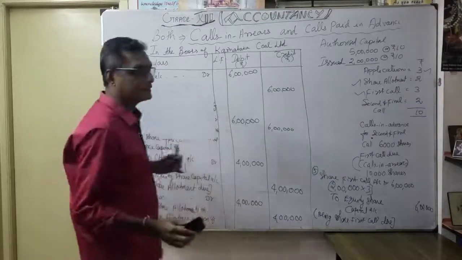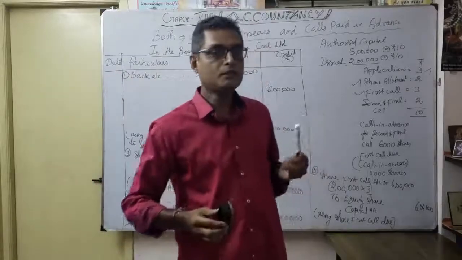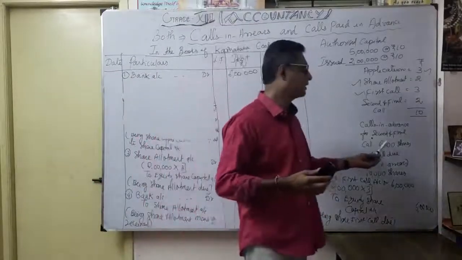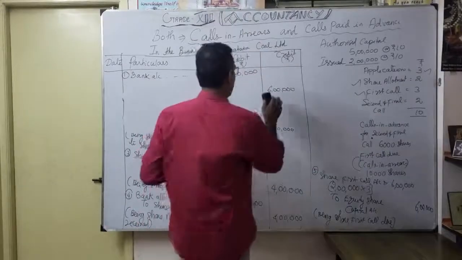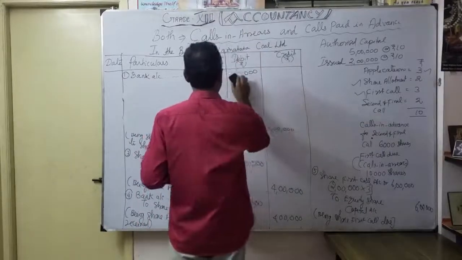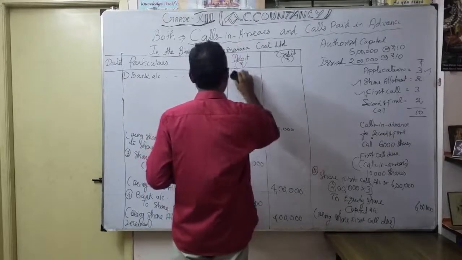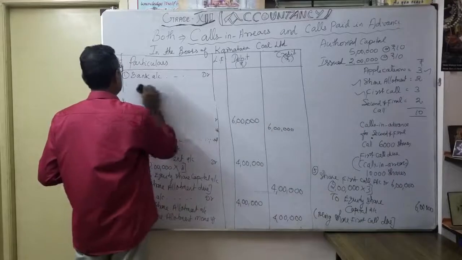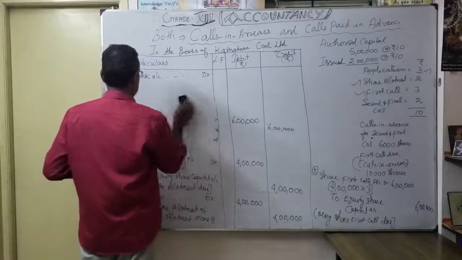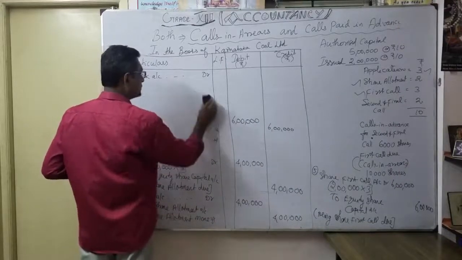But simultaneously, some of the shares, 6,000 shares, even paid the second call now itself. Okay, now how are we going to treat the entries? Okay, so the bank account we don't know, we have to just open it. Okay, let's now see the entries first. So how much did you actually receive?